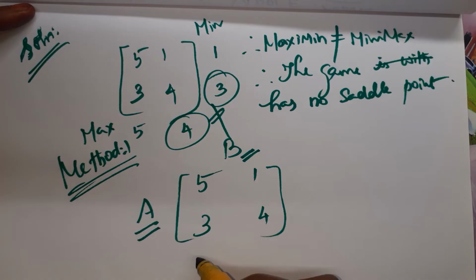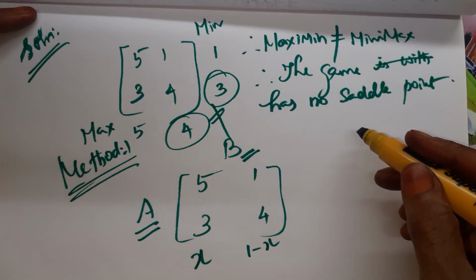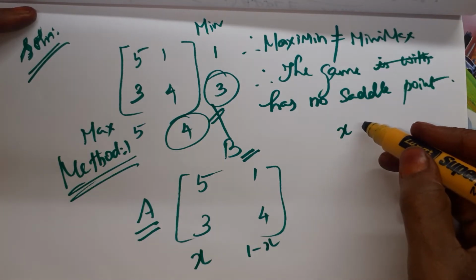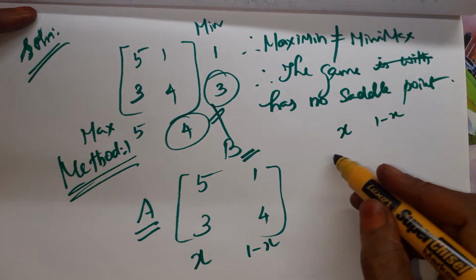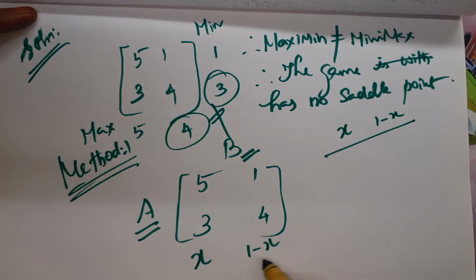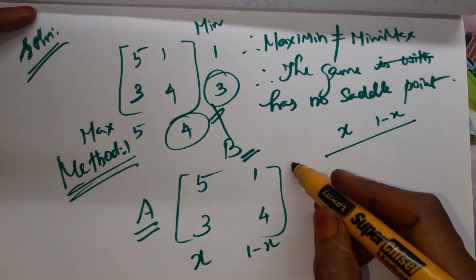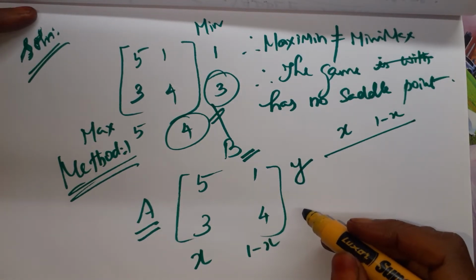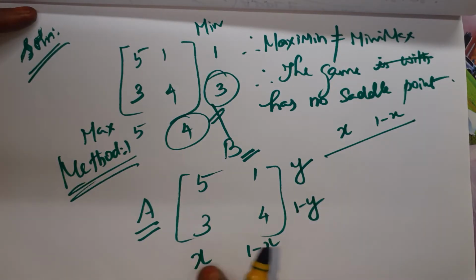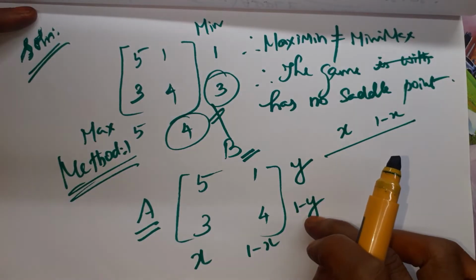For player B, let the probabilities be X and 1 minus X. X is the positive probability, 1 minus X is the negative probability. We know the probabilities sum to 1, so if we take one probability as X, the other one is 1 minus X. Using that condition, we have taken X, 1 minus X for player B. For player A, we have taken the probabilities as Y, 1 minus Y.